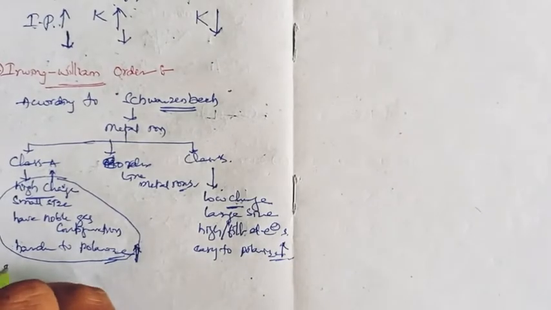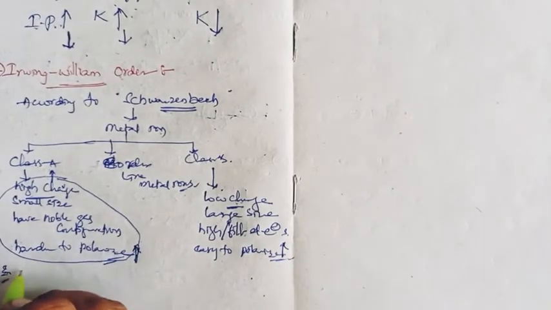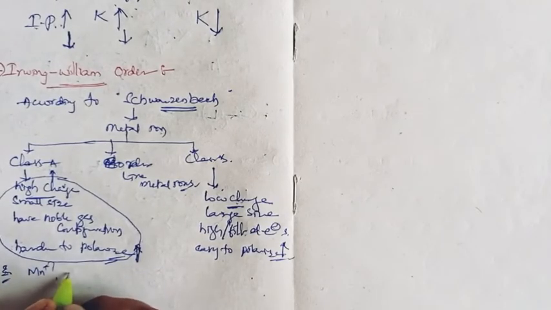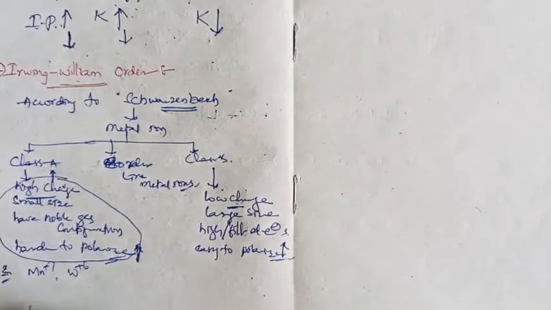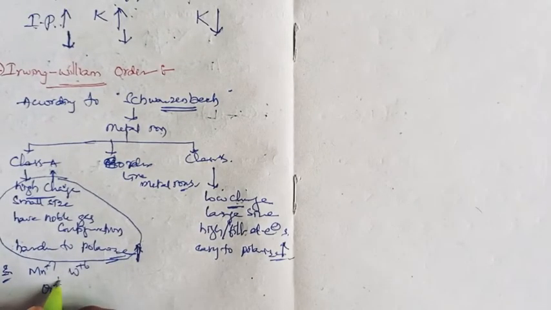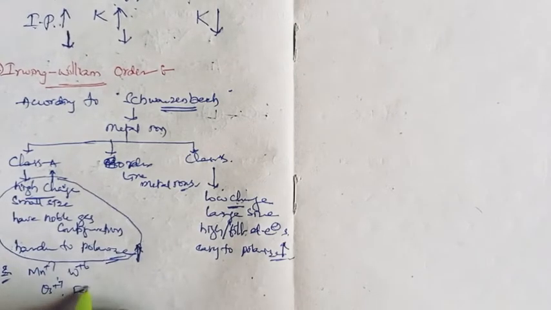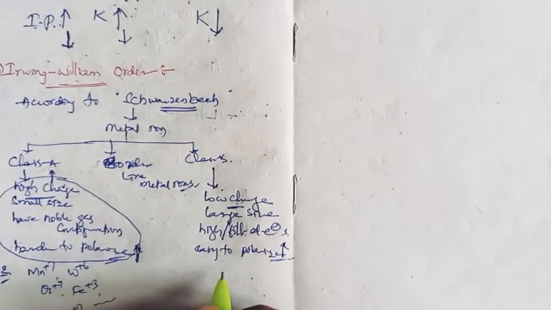For example, manganese plus 7, tantalum plus 6, osmium plus 7, ferric, aluminum plus 3, and so on.